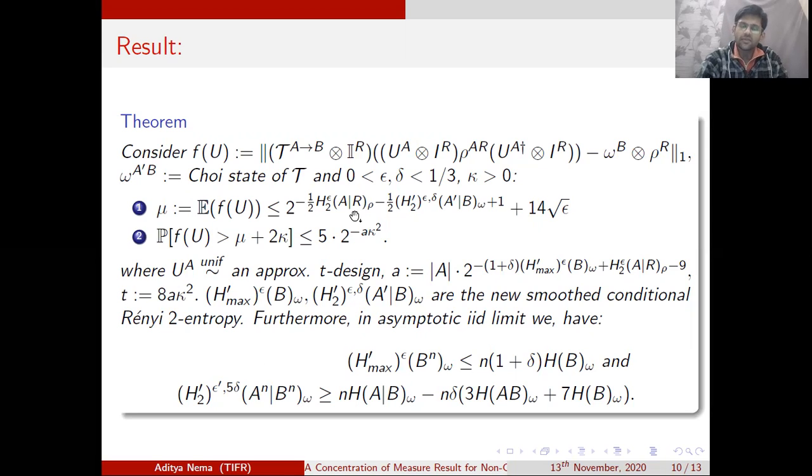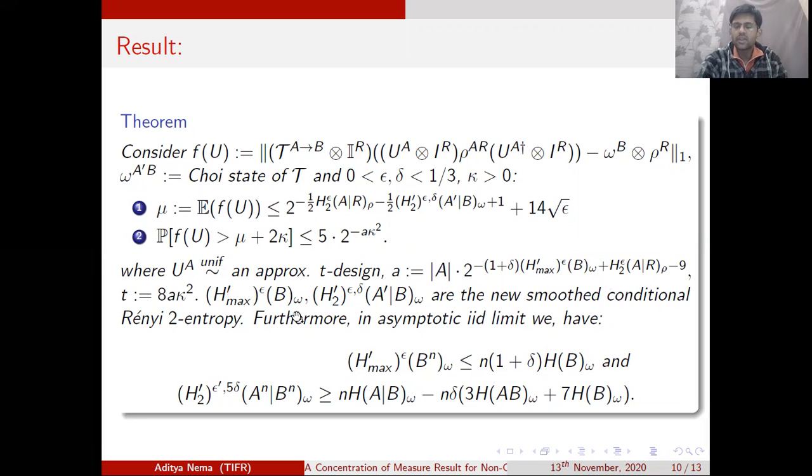Then, as a second step, we are able to obtain, by appealing to Lowe's technique, the concentration of the function f, or the tail probability of the function f, and we indeed managed to show that the right-sided tail of the function f decays exponentially. The decay of the tail is controlled by the parameter a, which is a function of the dimension of the system on which the unitary is applied, times the newly defined smoothed max entropic quantity and the vanilla conditional relative entropy with its smoothed version. And the value of t that we get is a function of this tail decay parameter a times the deviation from the mean, which is kappa square.